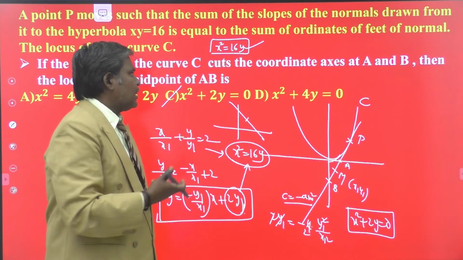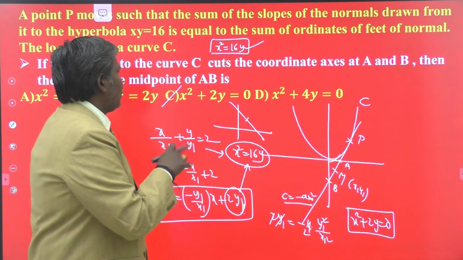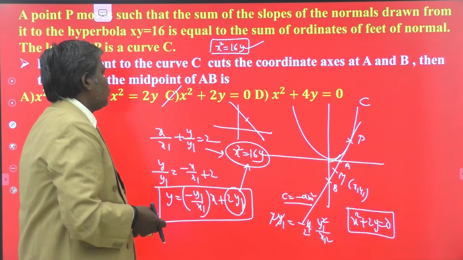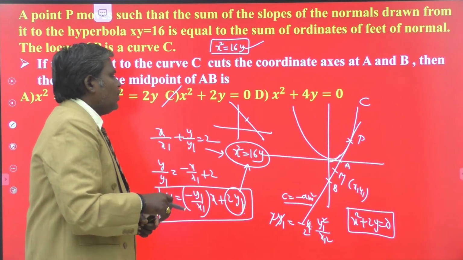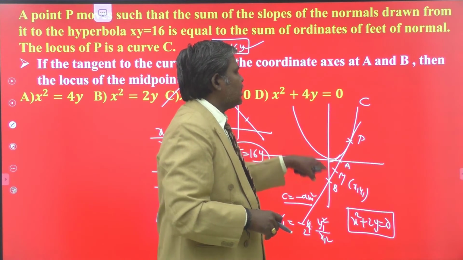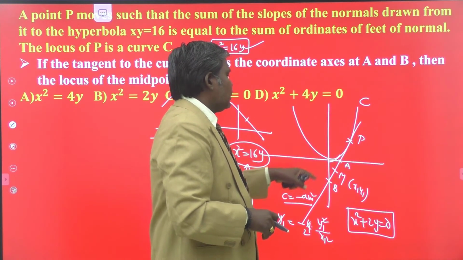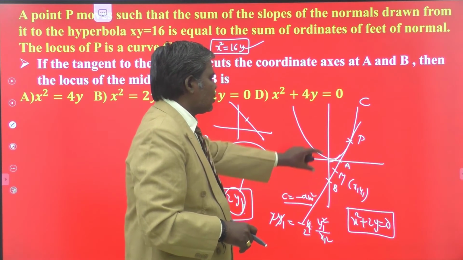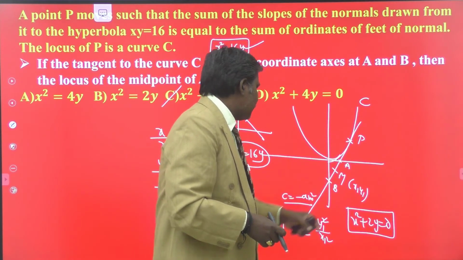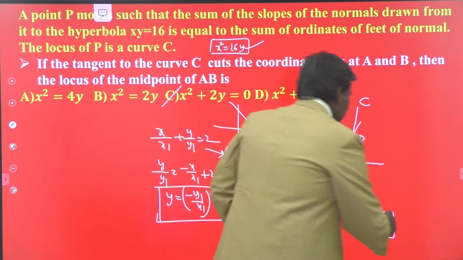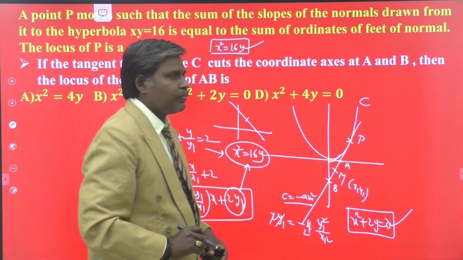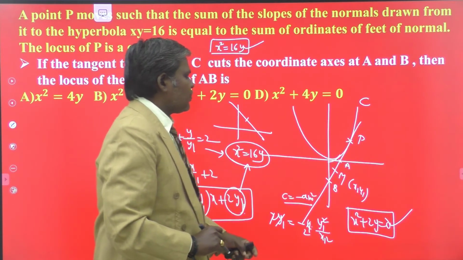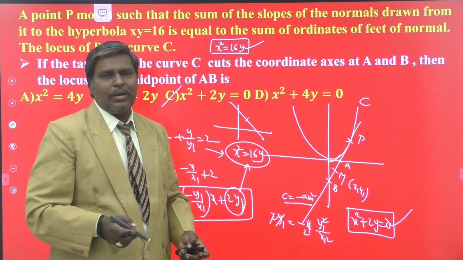So see the internal questions. See the concepts, how they are involving one from another. You have to observe that one. x square plus 2y equal to 0 is the locus of the point which moves on another locus that we already obtained, such that the portion of tangent intersected by the coordinate axes, where M is the midpoint of the portion AB. You have to find out the locus of M here. So we obtained the locus x square plus 2y equals 0. First locus is x square equal to 16y. From that we create another locus x square plus 2y equal to 0. This is also another parabola.